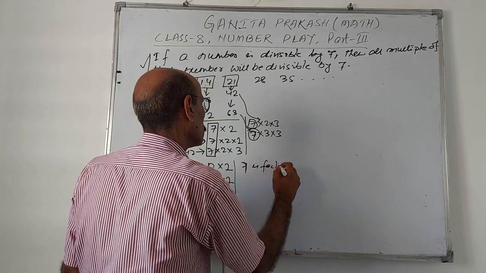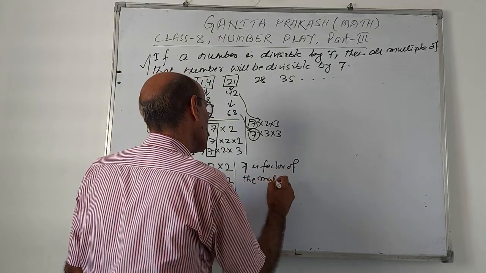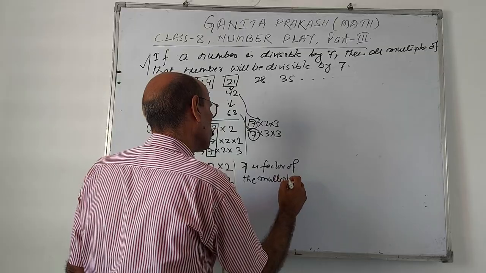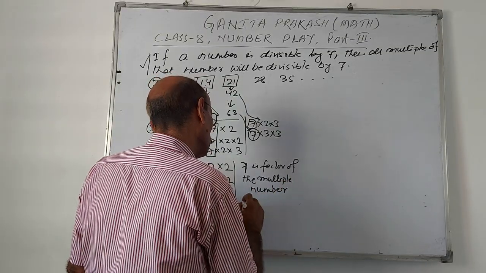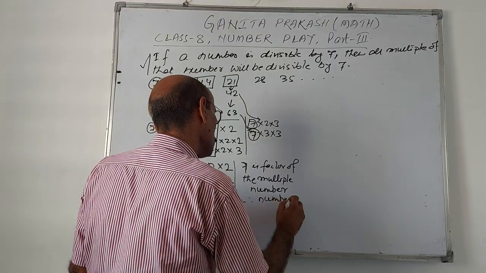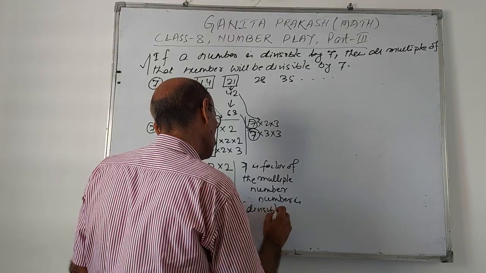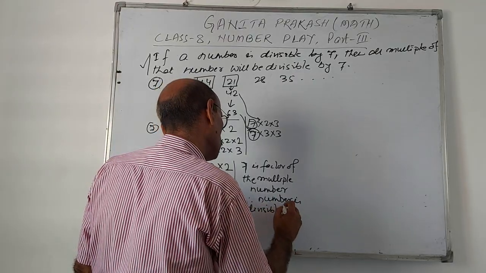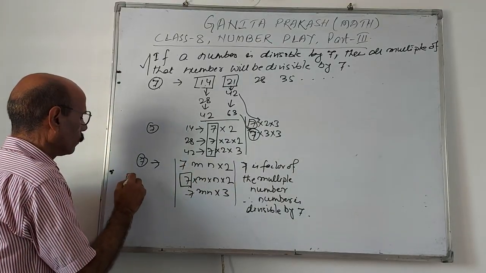Proved. 7 is a factor of the multiple number. 7 is a factor of the multiple number. Therefore, the number is divisible by 7, like this, in expression form.